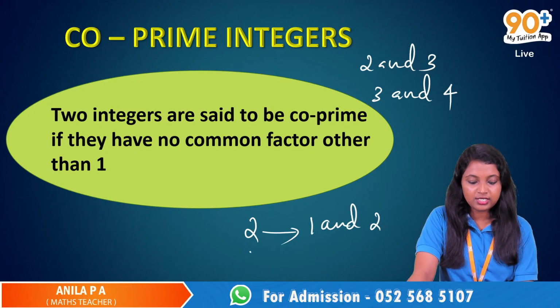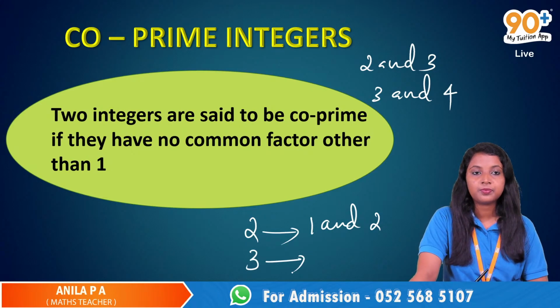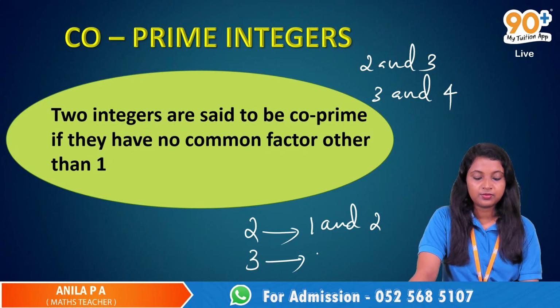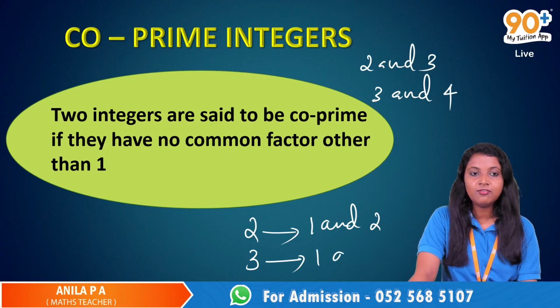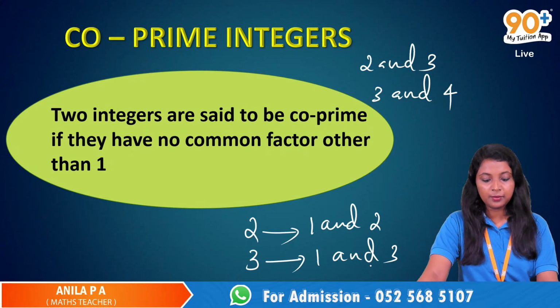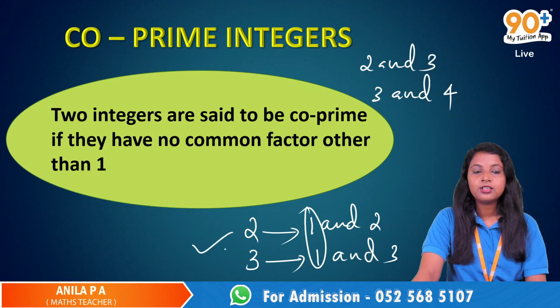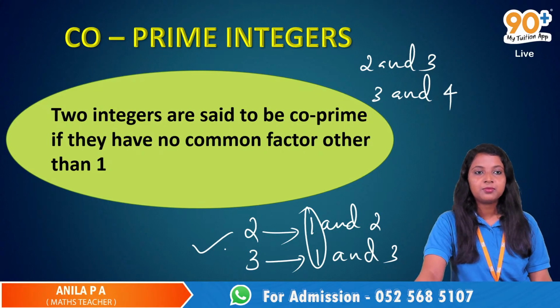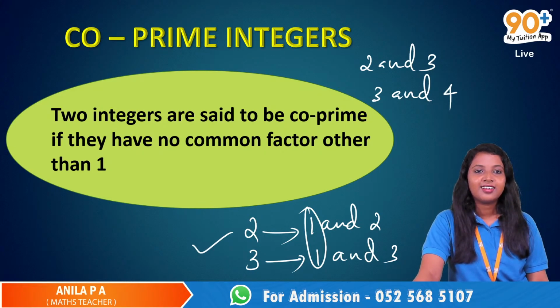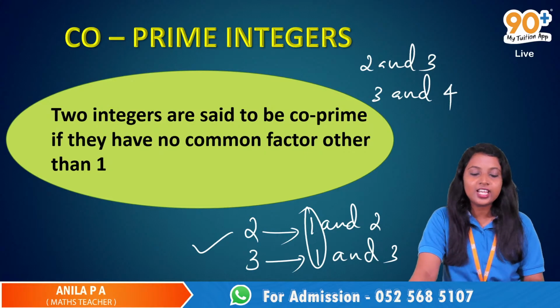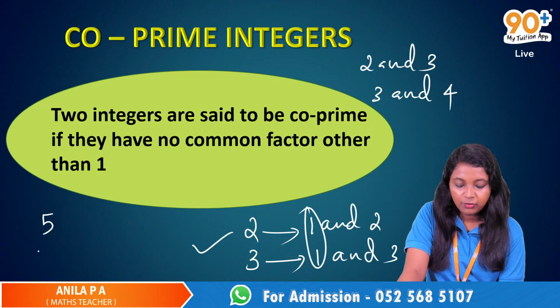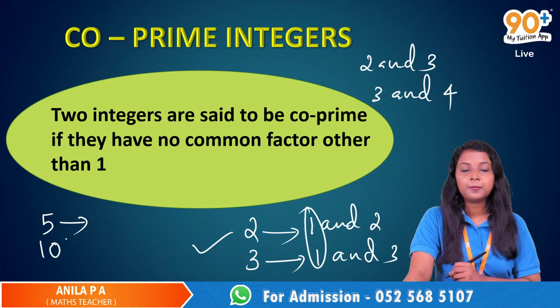And what about 3? Factors of 3. Factors of 3 are 1 and 3. And see, what are the common factors? What is common between them? Only 1 is the common factor. So they are co-prime. Correct. Okay, again, just take 5 and 10. What are the factors of 5?